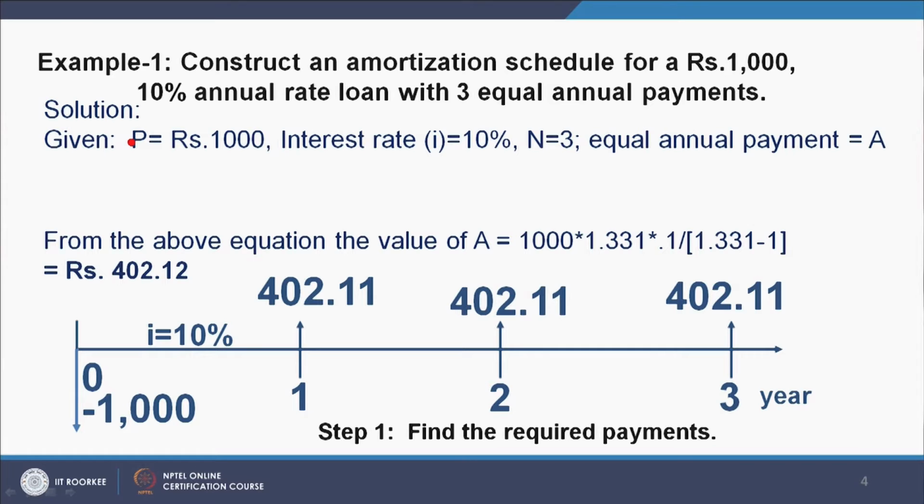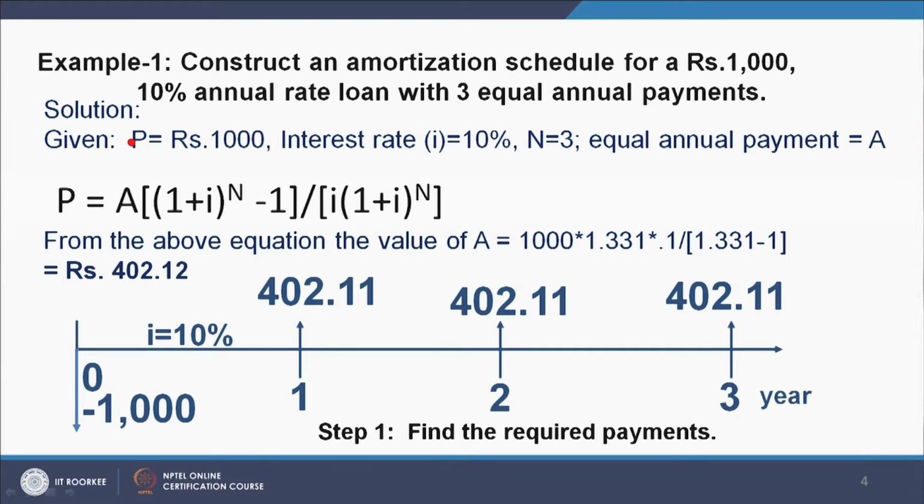Let us take an example through which we will explain this. Construct an amortization schedule for a rupees 1000, 10% annual rate loan with 3 equal annual payments. So, P is here 1000, interest rate I is equal to 10%, N is equal to 3 equal annual payments, say A. That means I am paying A amount each year.